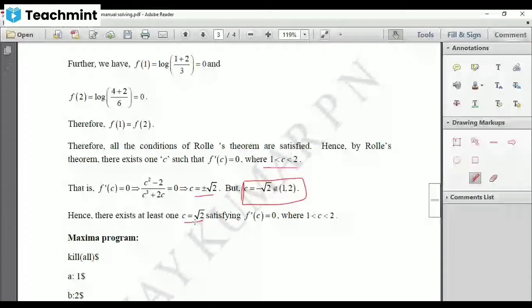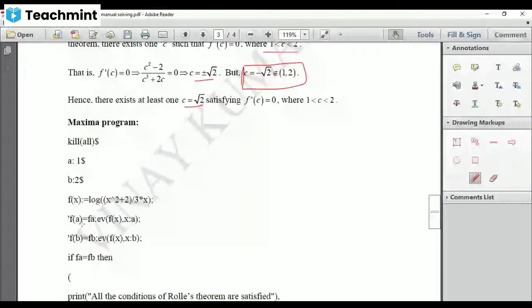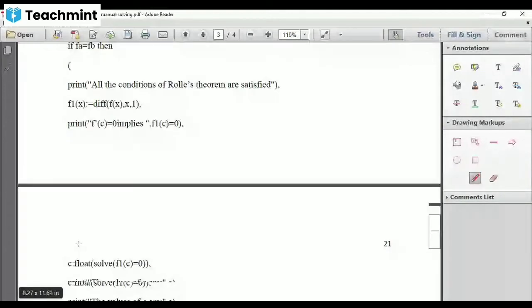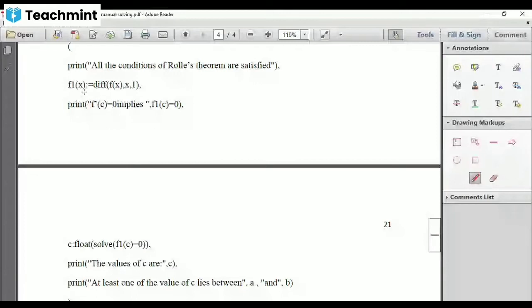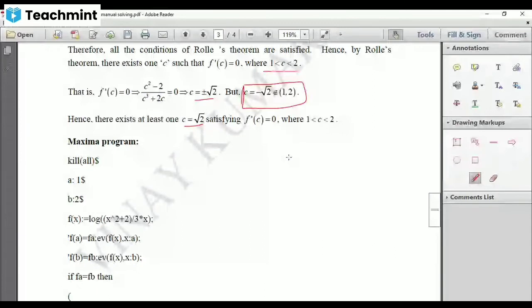As usual, kill all, a value is 1, b value is 2, and your function is log of this. Find out FA, FB. If FA equal to FB, print all the conditions of Rolle's theorem are satisfied, comma, f1 of x. Differentiate this. Find out f dash of c equal to 0. That gives you the equation, c square minus 2 by c cube plus 2c equal to 0, which will be shown here.